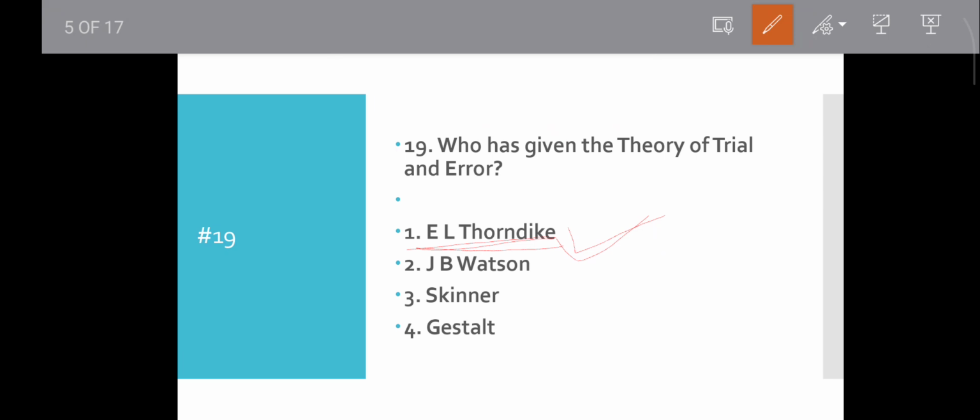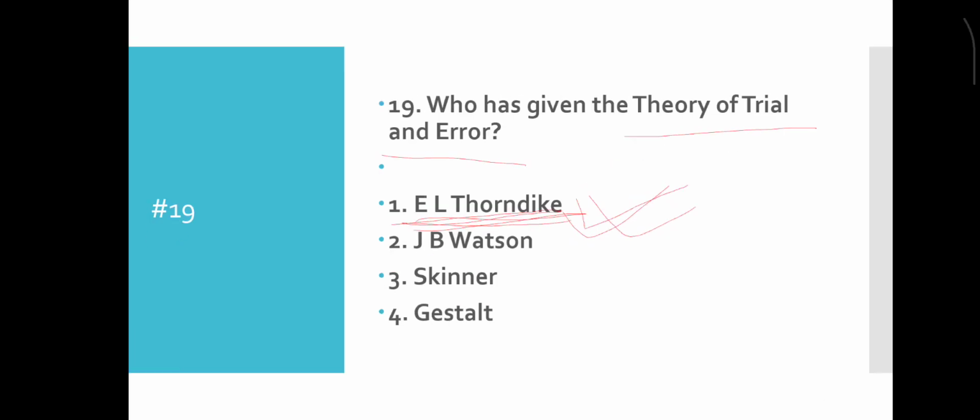Gestalt goes to insightful learning, which is related to Koffka, Kohler, Wolfgang Kohler, and Kurt Lewin. These are related to Gestalt. So E.L. Thorndike will be the correct answer. This is the theory of trial and error. Connectionism also refers to this theory.